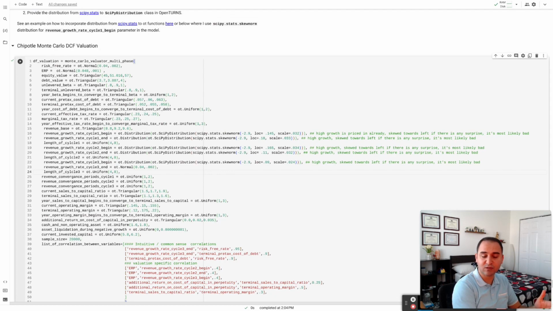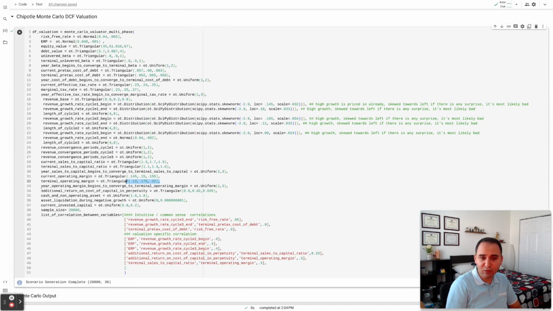The growth can last 2 more years or 2 less years. Moving along, for current operating margin, I choose between 14.5 to 15.5. I honestly think this range is a bit narrow, but again, this is not a case to sell the stock. This is a case to show the valuation. So you could expand it to 12 to 15.5 or 16 whatsoever. For the terminal, I'm choosing between 12 and 22. And again, I'm still keeping it centered around 17.5.